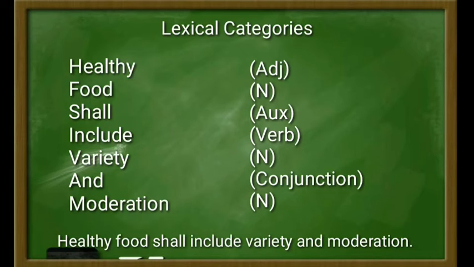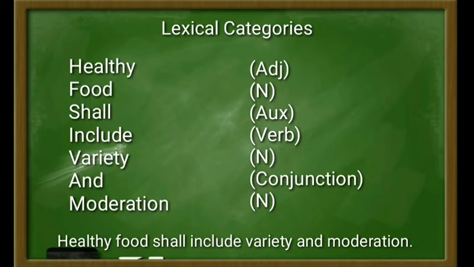For example, "some varieties", which consists of determiner plus noun. And then the word and here works as a conjunction, and conjunction is a closed category. It can be proven by syntactical frame, such as "variety and moderation", which consists of noun plus conjunction plus noun.